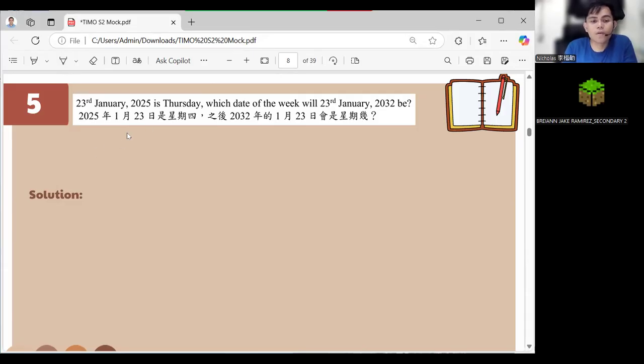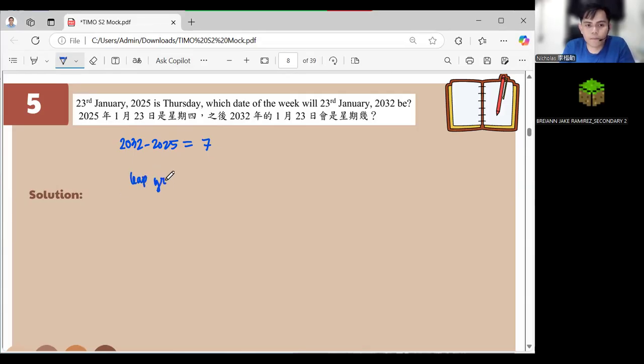Okay? But in here, I'll teach you a different way, which we have 2032 minus 2025, and that is 7. Now, on that 7 days, if you notice in here, we have 7 days. The problem is we have a leap year. What is our leap year in here? We have 2028.